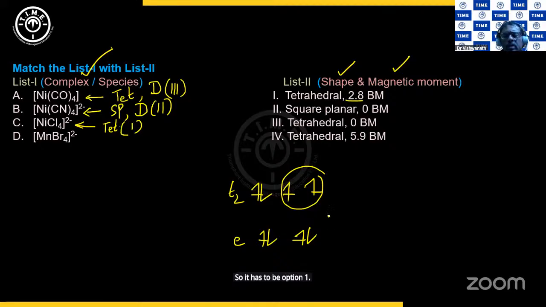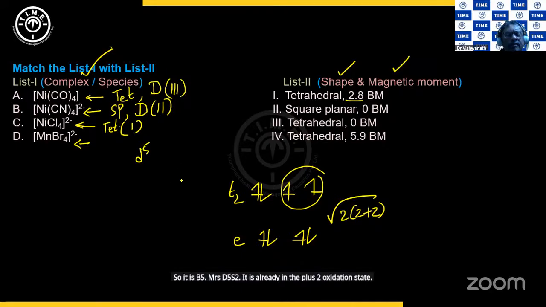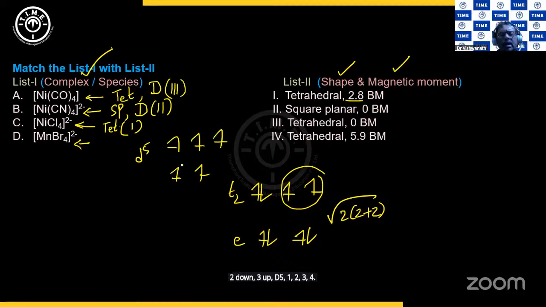2.8, is it not? Root of 2 into 2 plus 2 will be close to 2.8, 2.82, is it not? And what about the d bit? We have got Mn in the +2 oxidation state. So it is d5. Mn is d5s2. It is already in the +2 oxidation state. So d5. Br is a weak field ligand. So it is again the same, 2 down, 3 up. d5, 1, 2, 3, 4, 5, right?